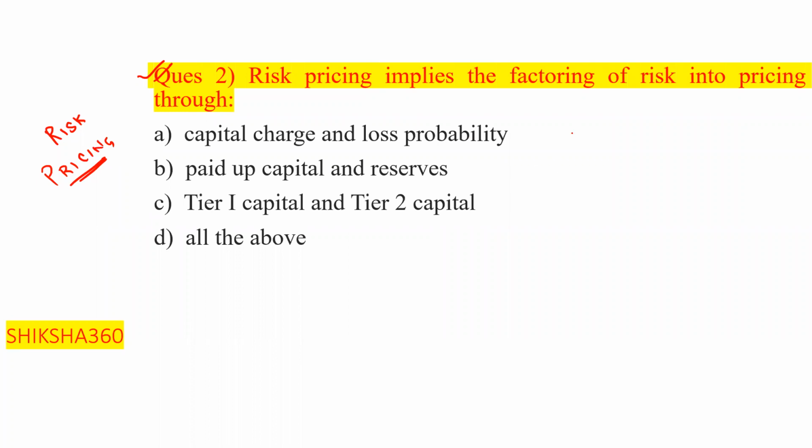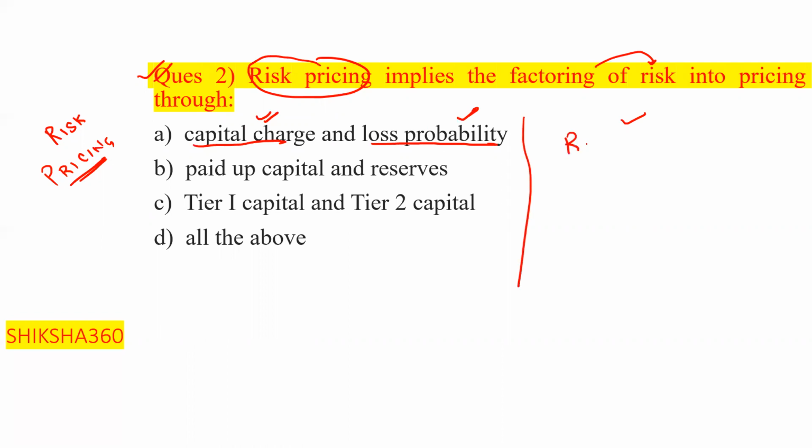We have discussed that risk in a banking transaction impacts banks in 2 ways. On the basis of that, we have to do risk pricing, which implies the factoring of risk into pricing through the capital charge and loss probability. They will ask one more question from this many times, about pricing.